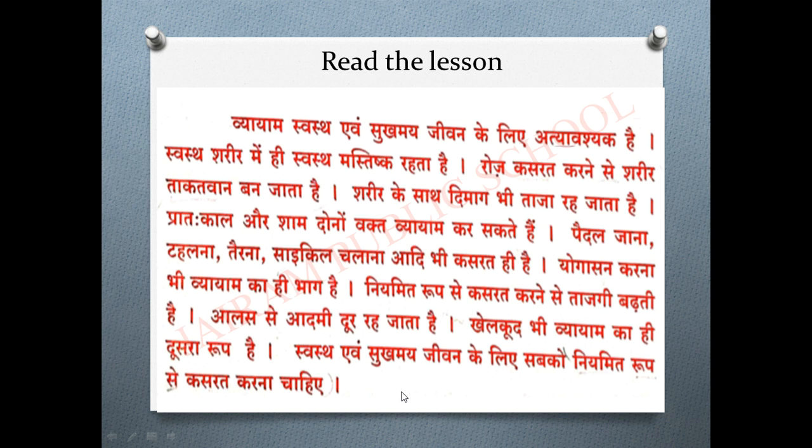So children, we have read the lesson fully with its matras, swar, vyanjan.